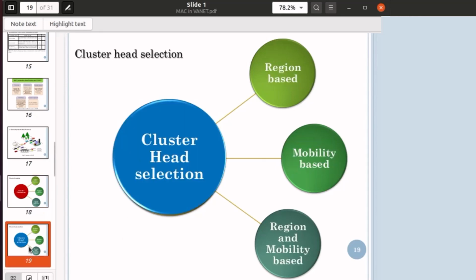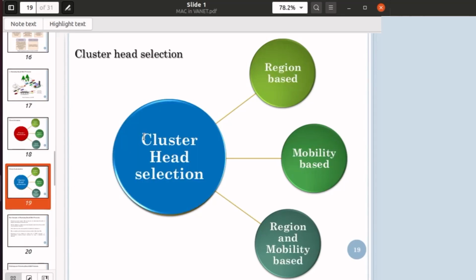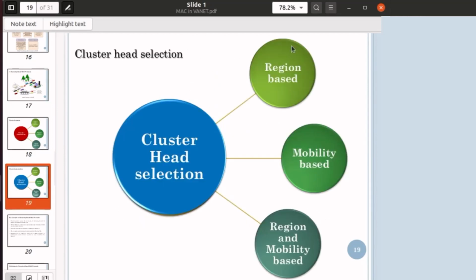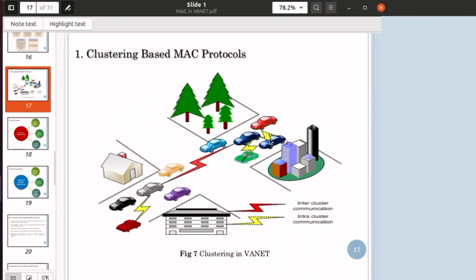The second thing is cluster head selection. What is cluster head selection? As in this example I told you, this is the cluster head and here this is the cluster head. So there are some methods to select the cluster head. The first method is region based again. Region based means whichever vehicle is at the center of a particular cluster, that is selected as the cluster head.